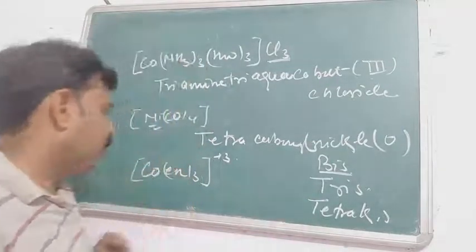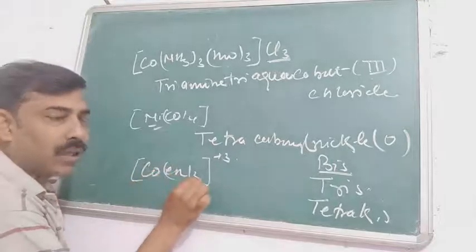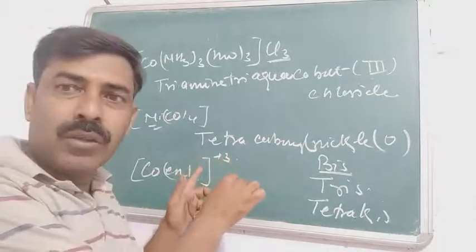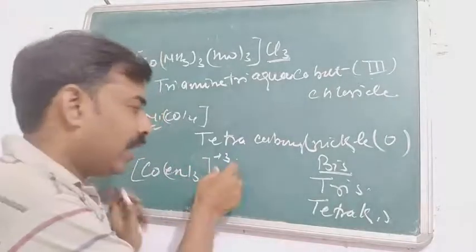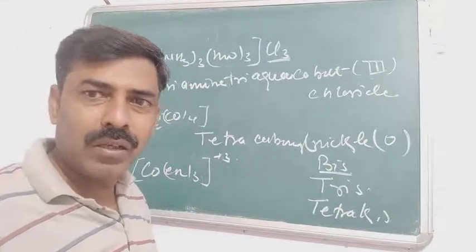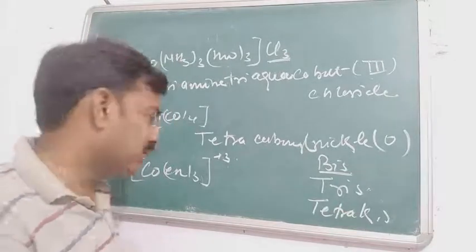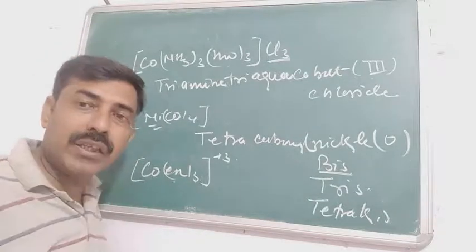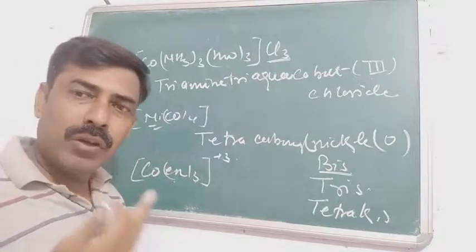So here you can see that Co(en)3 has plus 3 charge. If the plus 3 charge is there, what will be the counterion? ये cation है तो इसका counterion surely anion होगा. So we will follow the absence of cation conditions. So there's 3 en, that is ethane 1,2-diamine, the numeric ligand.